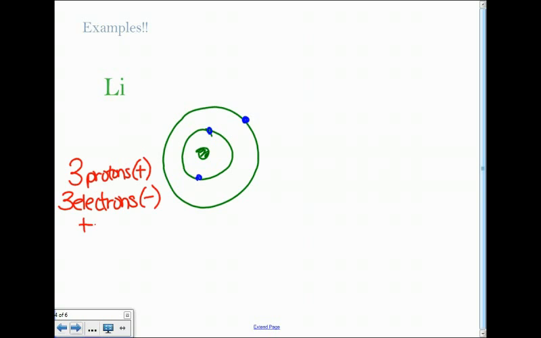So right now, we have 3 positives and 3 negatives. Positive and negative cancel out. So right now, lithium is neutral. There is no charge.